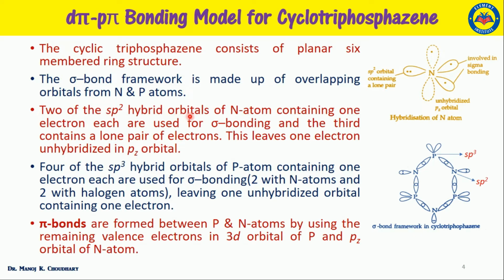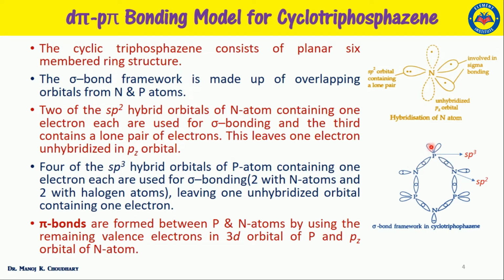As they said, the sigma bond framework is made up by the overlapping of orbitals from the nitrogen and phosphorus atoms. As we have seen, the nitrogen here is sp2 hybridized and the phosphorus is sp3 hybridized, so the 2 sp2 hybrid orbitals of the nitrogen overlap with the sp3 hybrid orbitals of the phosphorus, forming sigma bonds here and here.